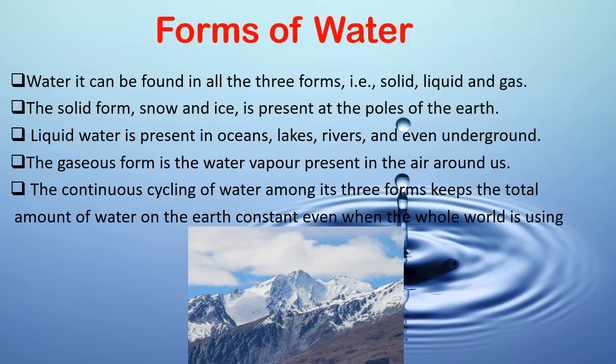Forms of water. Water can be found in all the three forms: solid, liquid, and gas. The solid form is present at the poles of the earth as glaciers and mountains covered with snow. Liquid water is present in oceans, lakes, rivers, and even underground. The gaseous form is the water vapor present in the air around us. The continuous cycling of water among its three forms keeps the total amount of water on the earth constant even when the whole world is using it.